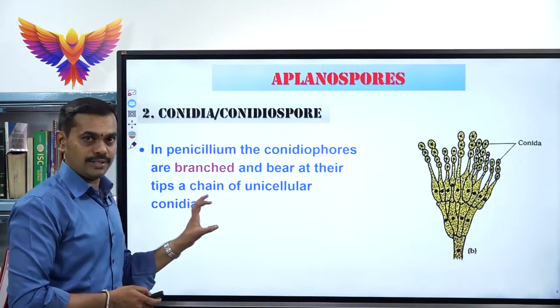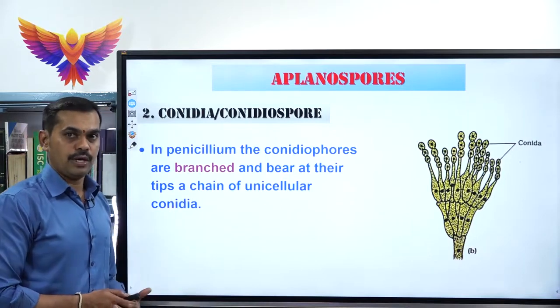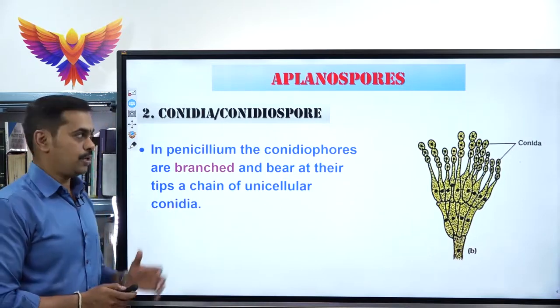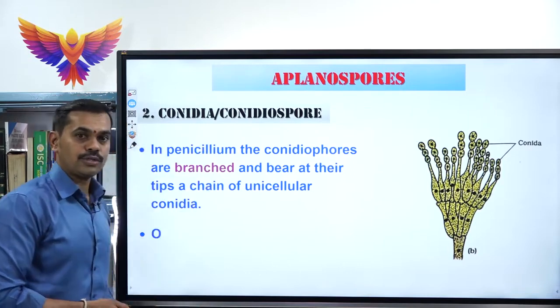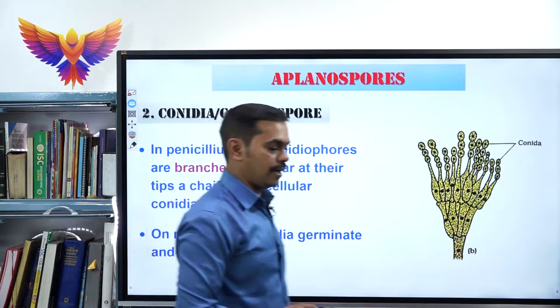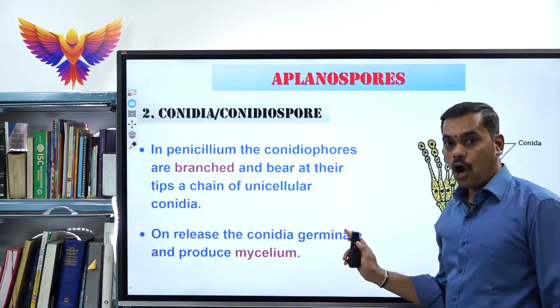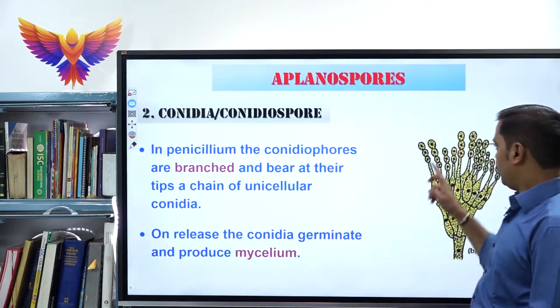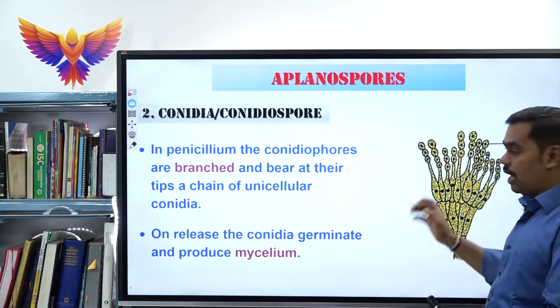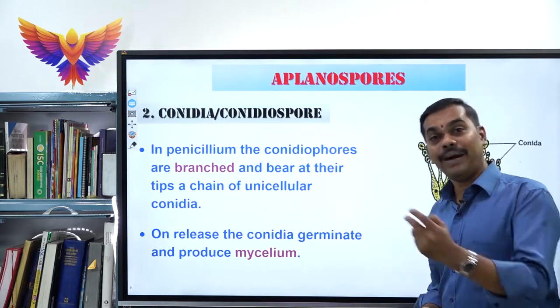So children, here we have studied the two different types of spores under applanospores, which are called sporangiospores and conidiospores. And there is one more important point you must learn under conidiospore. When these conidia are released, each conidium germinates and produces mycelium.